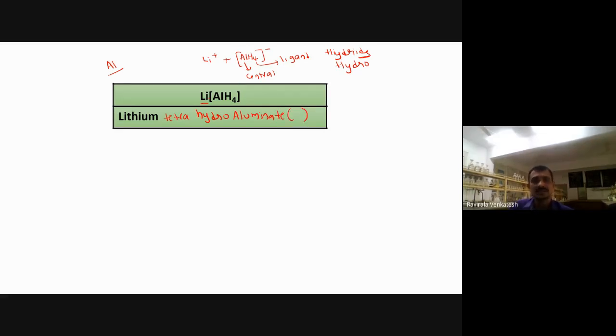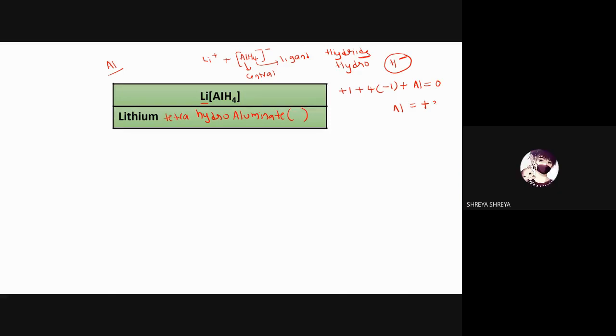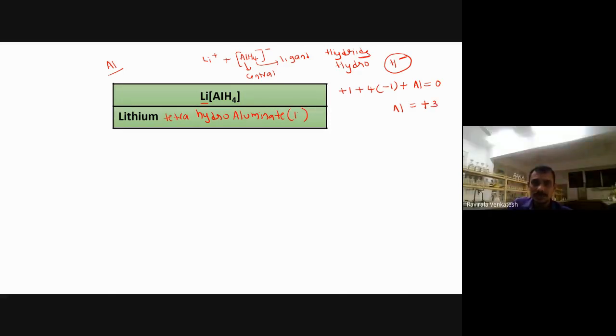Then finally we have to write the oxidation state in terms of Roman letters. How to find the oxidation state here? Lithium, being a first A group element, has a charge of +1 only. Plus 4 hydrogens are there, put 4 here. The charge of hydride is always H- only; H- is called the hydride ion. The charge is again -1. We are calculating for aluminum, equal to 0. What charge do we get for aluminum here? +3.